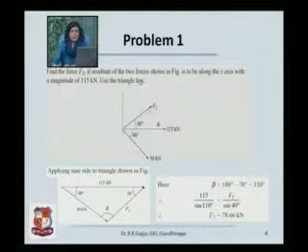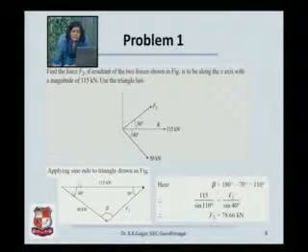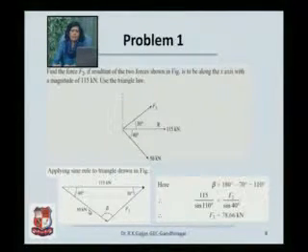What should be F2, the magnitude as well as the direction, so that it will have the same effect as R and 50 combined together? Let us use the triangle law. We start by drawing the 50 kilonewton force. This is how we have drawn the 50 kilonewton force. At the tip of the 50 kilonewton force, you will be drawing F2. You already know the angle of F2, so start drawing the force F2. You already know the magnitude of R and its direction, so we have drawn the resultant R. Our force triangle is now ready.